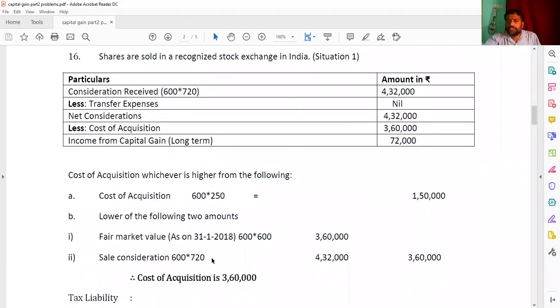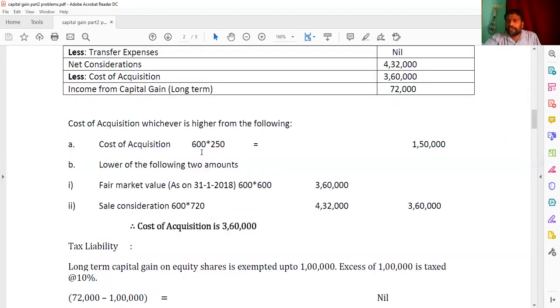Cost of acquisition, you have to make these 2 steps. Cost of acquisition is 600 into 250, it is a cost of 1,50,000 we got, and the lower of the 2 amounts will be compared with FMV and the sale price. FMV as on 31st December 2018 is 600 into 600, you got 3,60,000, and sale consideration is 600 into 720, you got 4,32,000. By comparing this, the least amount is 3,60,000, and 150, 360, the highest one you have to take, that is 3,60,000.